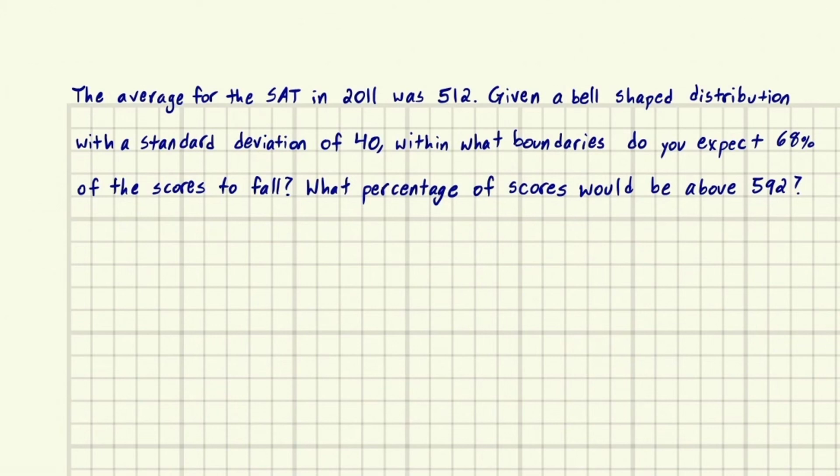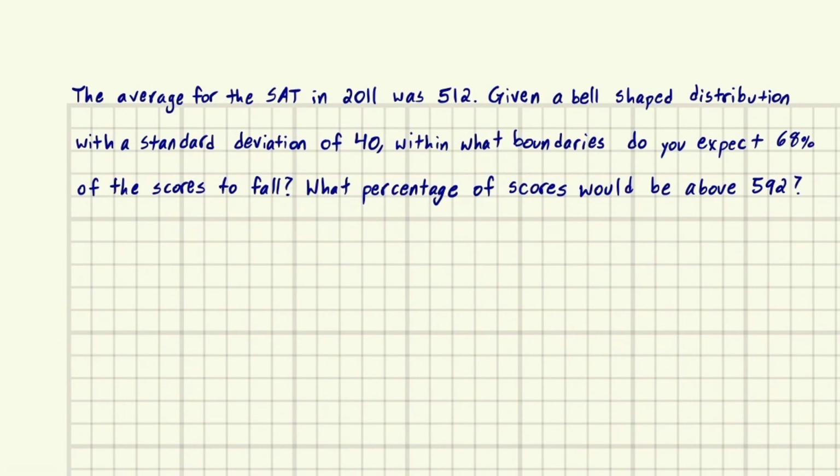Eric Burgess here. The average for the SAT in 2011 was 512. Given a bell-shaped distribution with a standard deviation of 40, within what boundaries do you expect 68% of the scores to fall? What percentage of scores would be above 592?